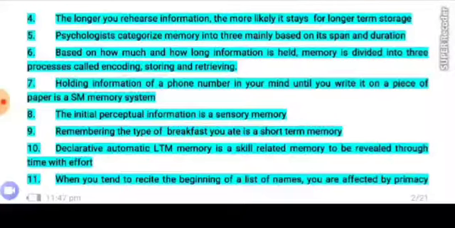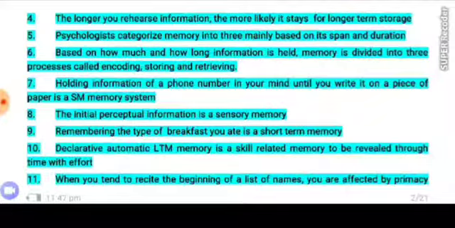Number 5. Psychologists categorize memory into three parts or three stages, mainly based on its span and duration. Is it true or false?